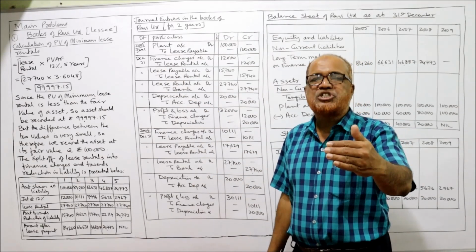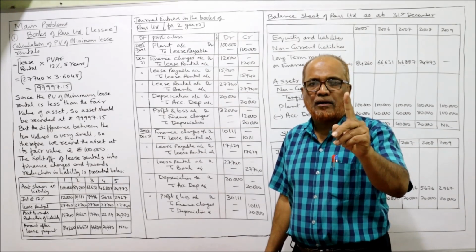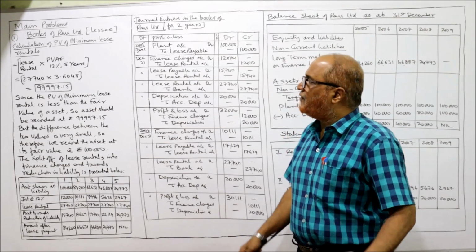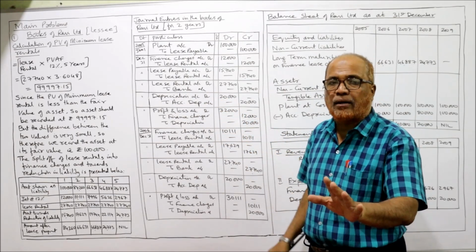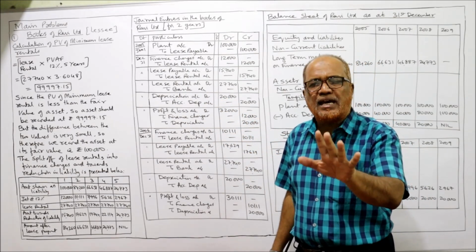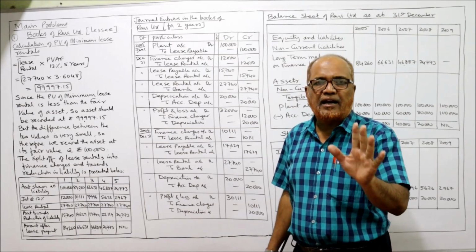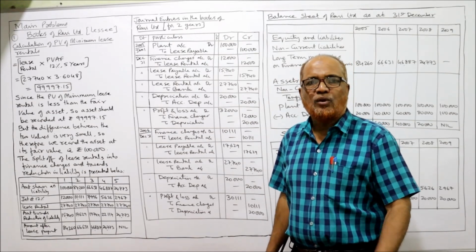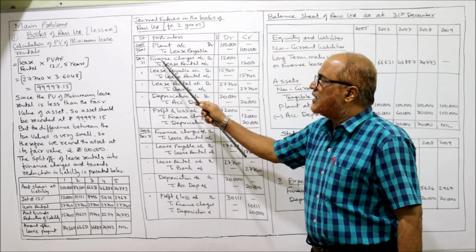At the end of the year means December 31st. December 31st, 1 year over. At the end of the year, 5 entries will be passed: 1, 2, 3, 4, 5. Remember, every year the same entries will come. The amount will change, but the entries will be the same. So 5 entries will be passed at the end of the year. What is the first entry?